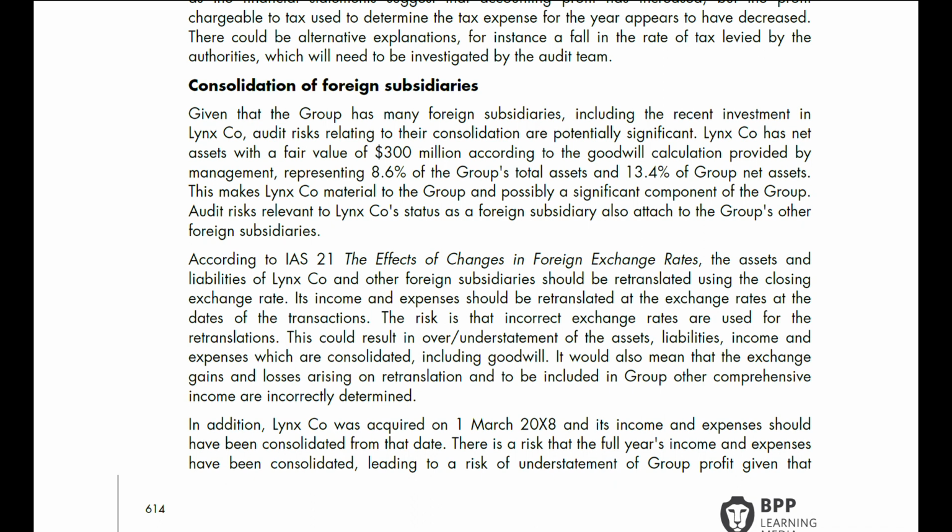Linko has net assets with a fair value of $300 million, according to the goodwill calculation provided by the management, representing 8.6% of the group's total assets and 13.4% of group net assets. This makes Linko material to the group and possibly a significant component of the group. Audit risk relevant to Linko's status as a foreign subsidiary also attaches to the group's other foreign subsidiaries.